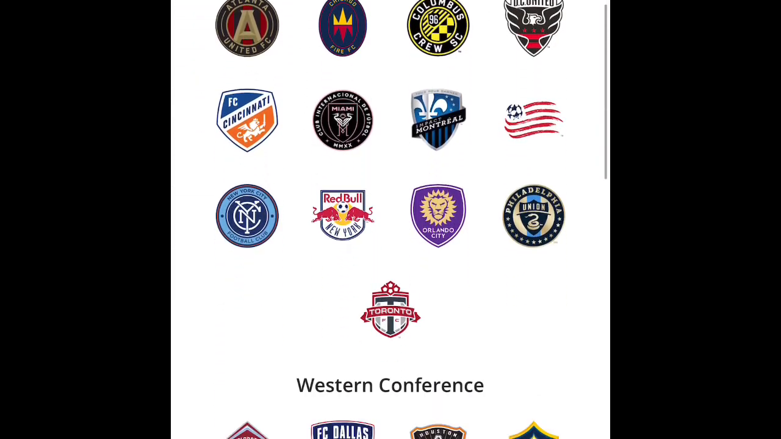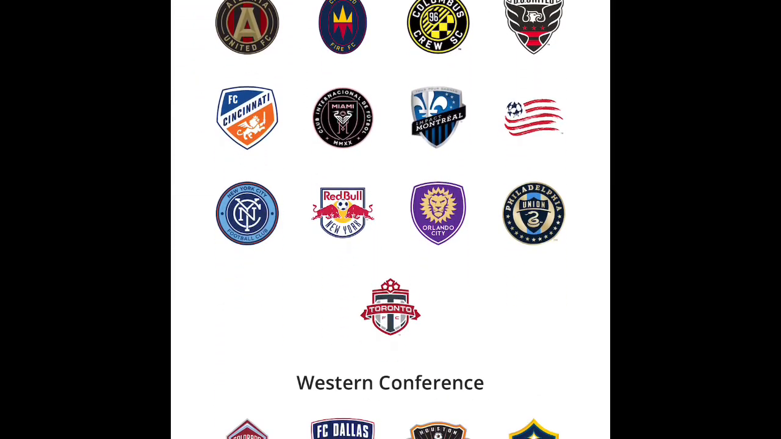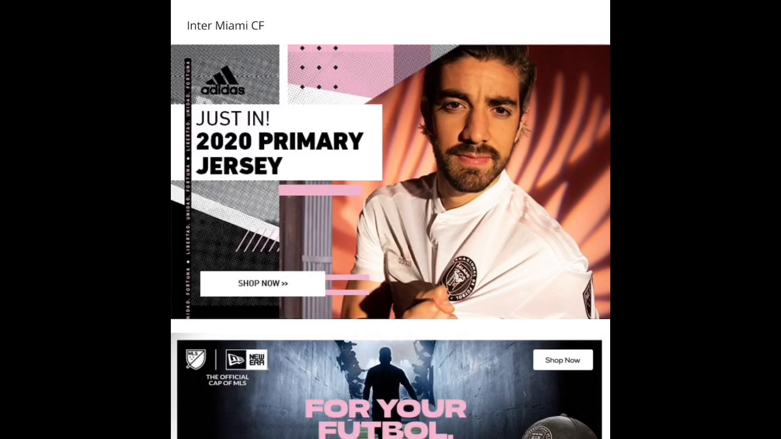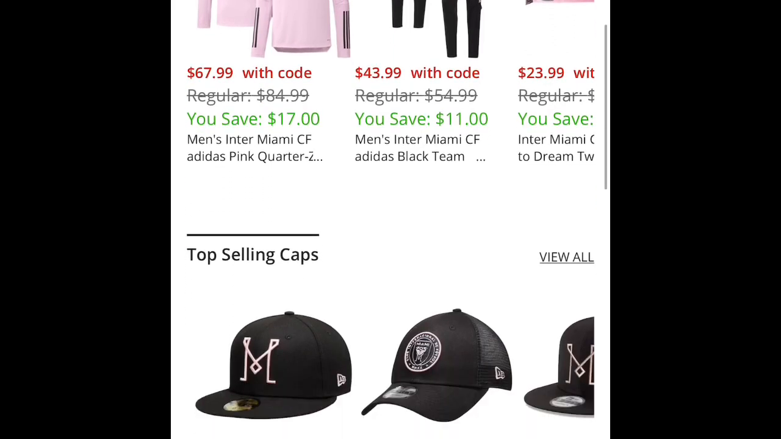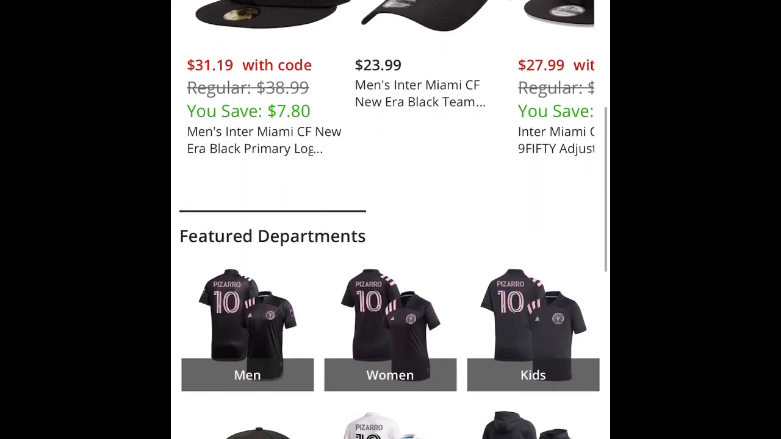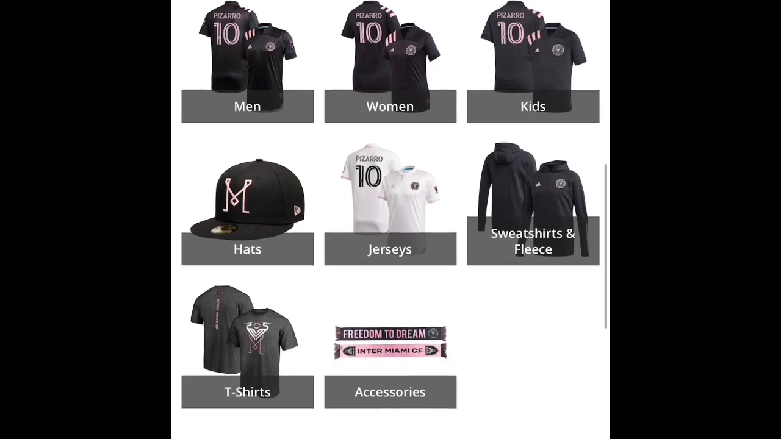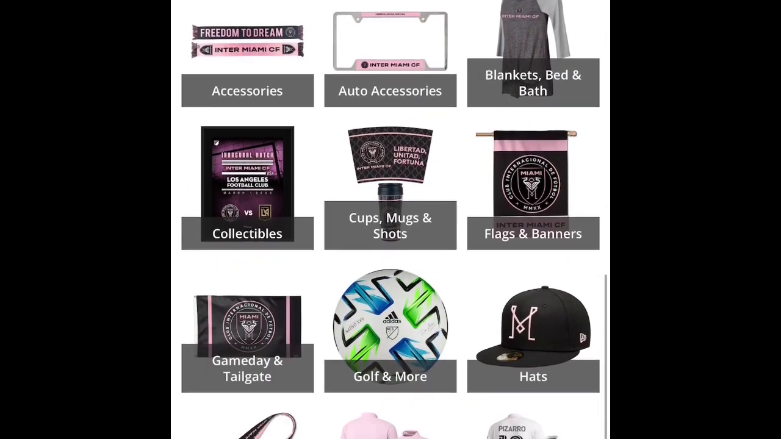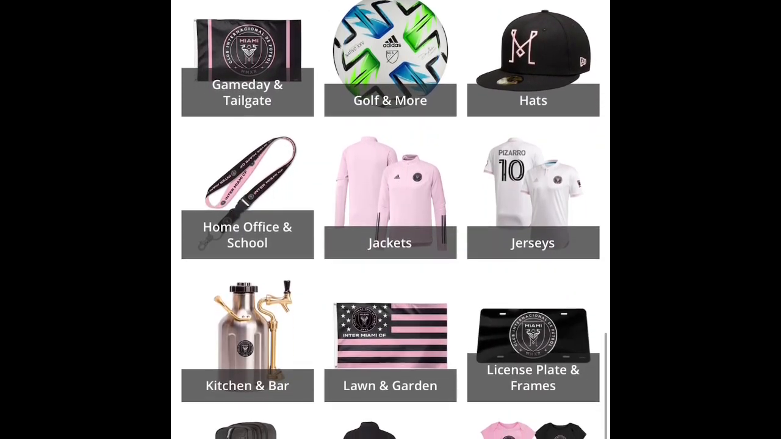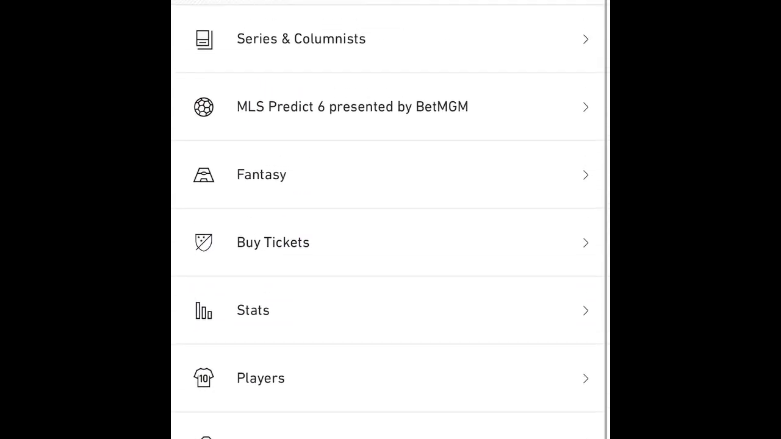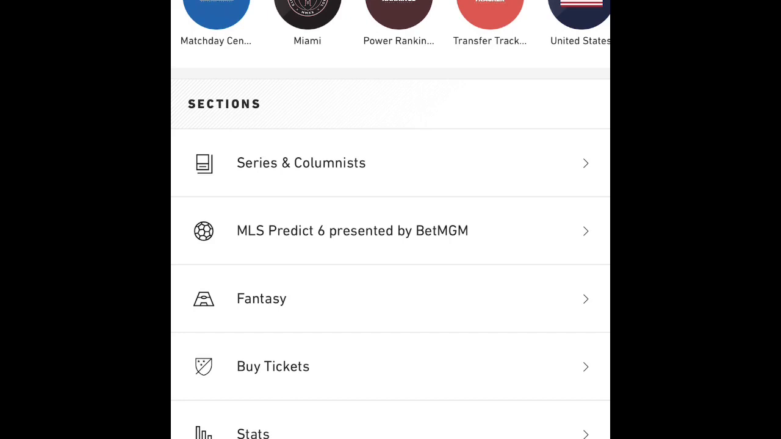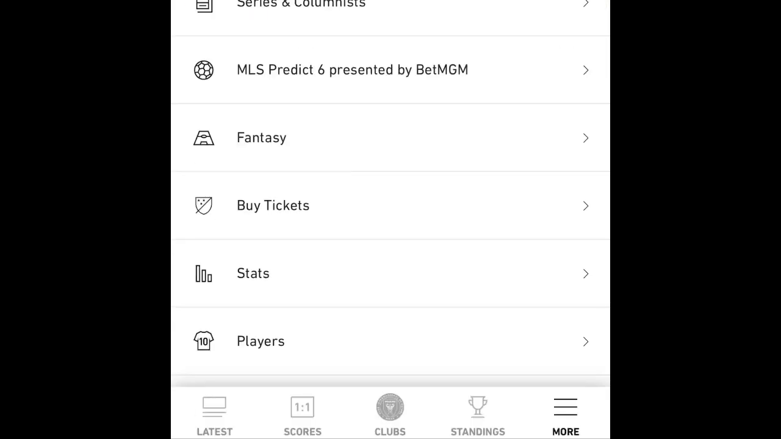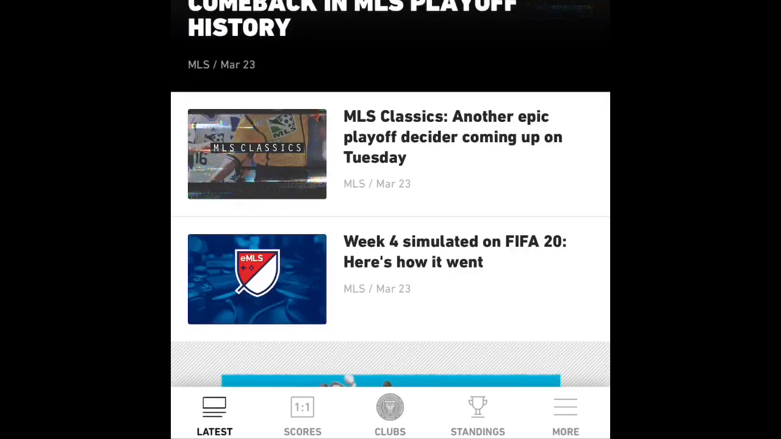If you want to go shopping, bam, there you go. Click on that. And of course, I'm going to go to Inter Miami because Inter Miami is my team, and I'm only going to buy Inter Miami stuff. I'm not going to buy from all these other teams. But look, you can check that out. And of course, we've got right now, with all these things that are happening, all these options for everything that you want to buy for Inter Miami. So if you guys want to buy stuff, there you go. So that's basically everything that you need to know about the MLS app.